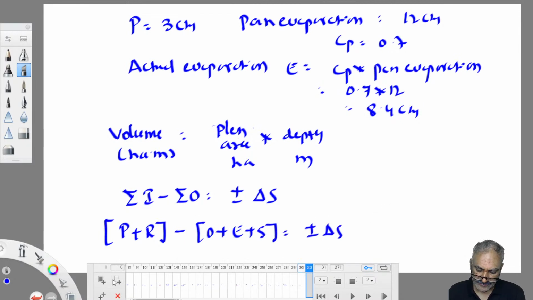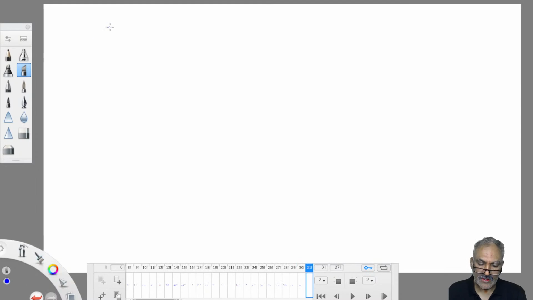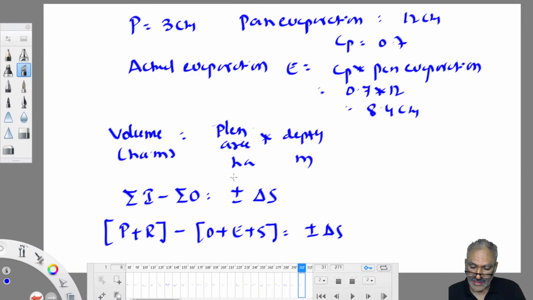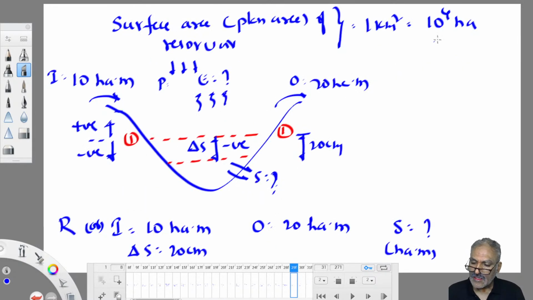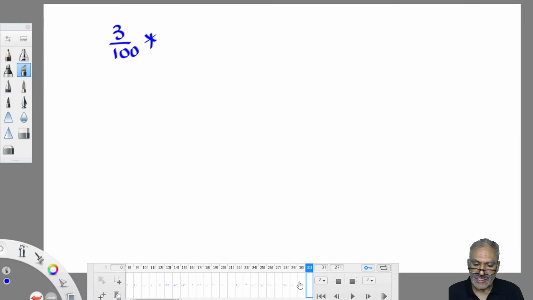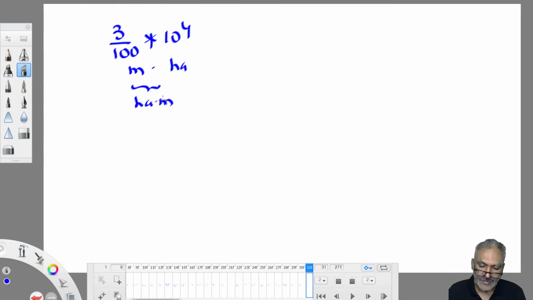But in this question, P is given as 3 centimeters, and I am converting 3 centimeters into meters. You have to convert this depth quantity into a volume quantity by multiplying with the plan area of the reservoir. What is the plan area of the reservoir? 10 power 4 hectares. So I will multiply this with 10 power 4. So this is hectares, this is in meters. So this total quantity is in which unit system? Hectometer. So I substituted P in hectometer.